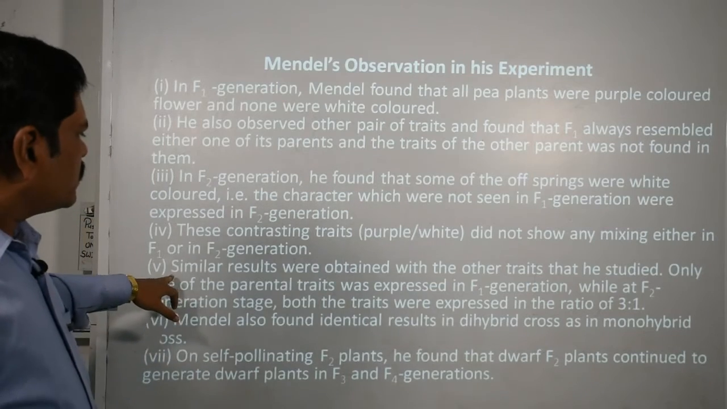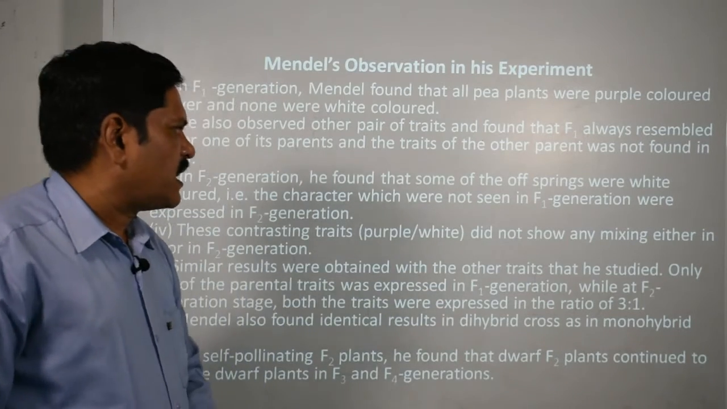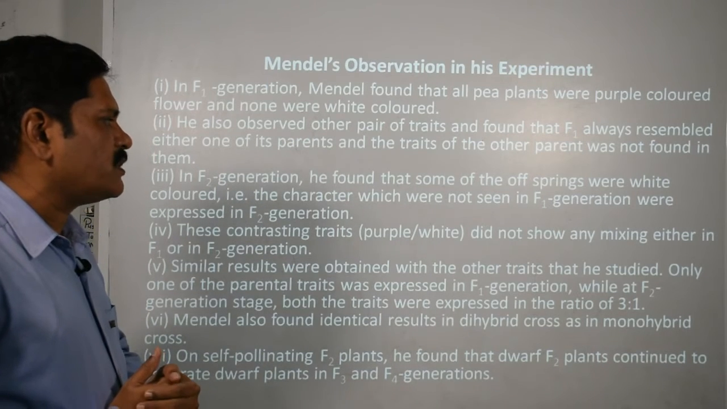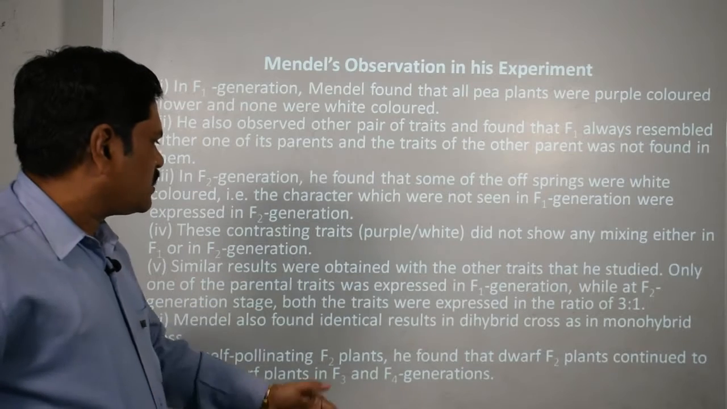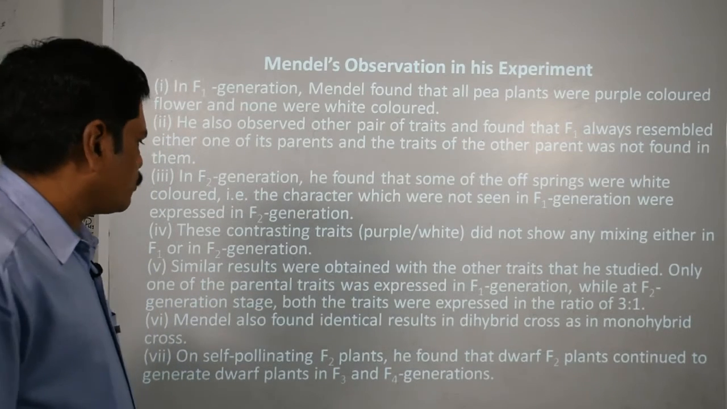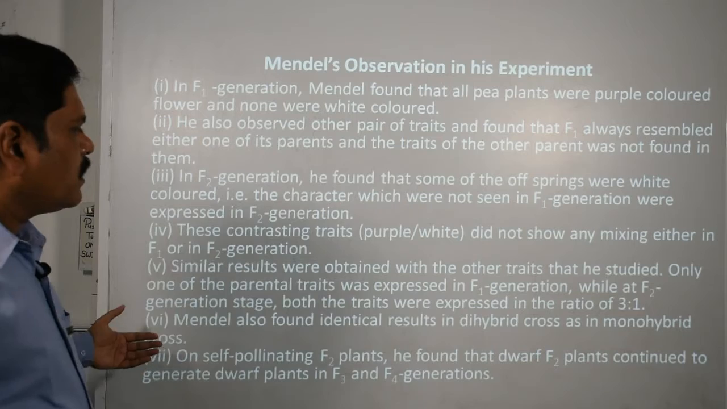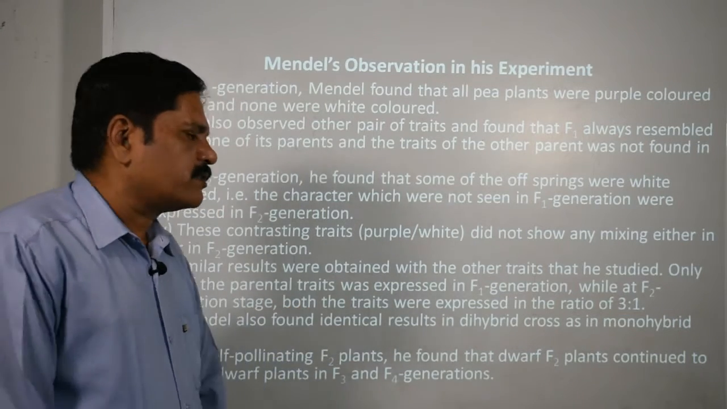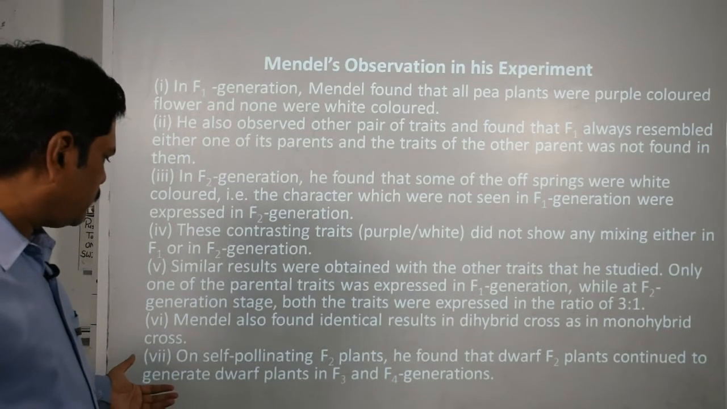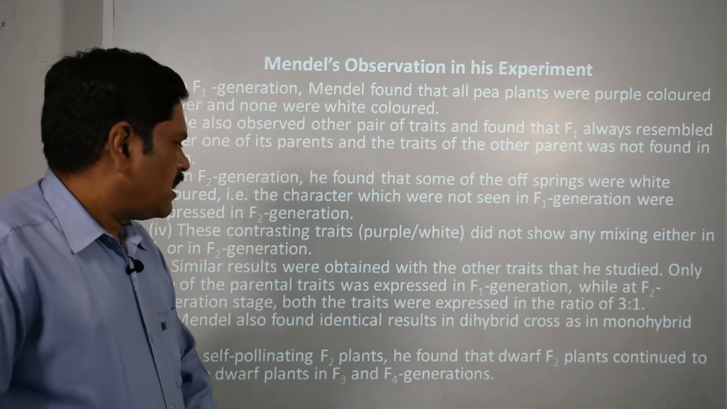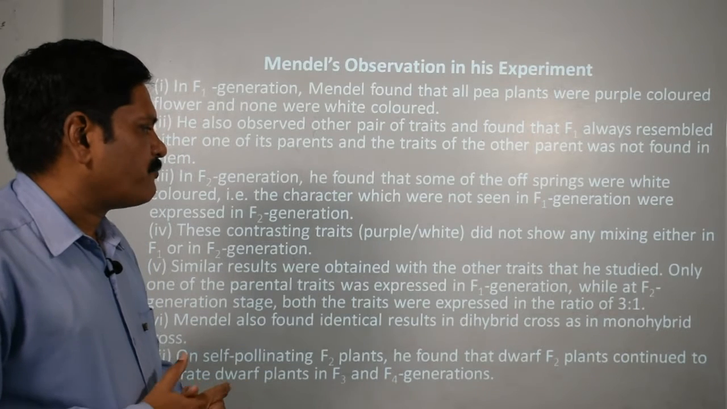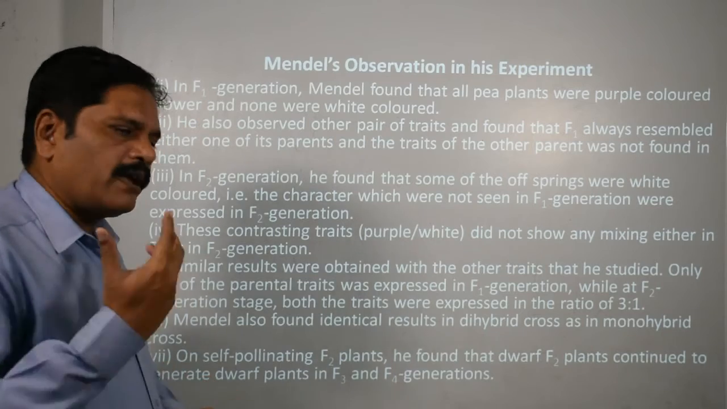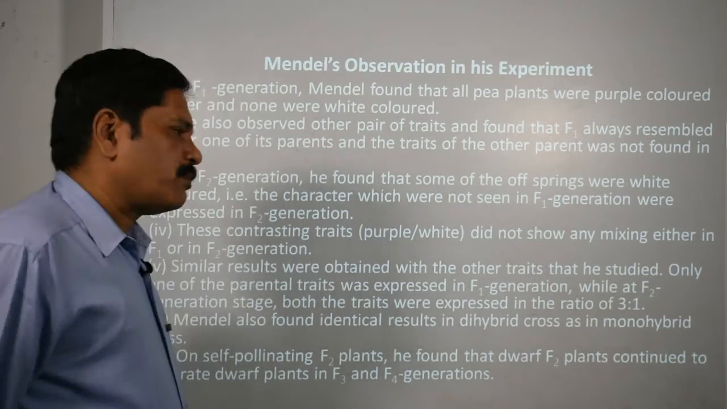Okay. Now similar results were obtained with the other traits that he studied. Only one of the parental traits was expressed in the F1 generation, while at the F2 generation stage both traits were expressed in the ratio of 3:1. He also found identical results in the dihybrid cross as in the monohybrid cross. Clear? On self pollinating F2 plants, he found that dwarf F2 plants continued to generate dwarf plants in the F3 and F4 generations if you allow them to self pollinate.